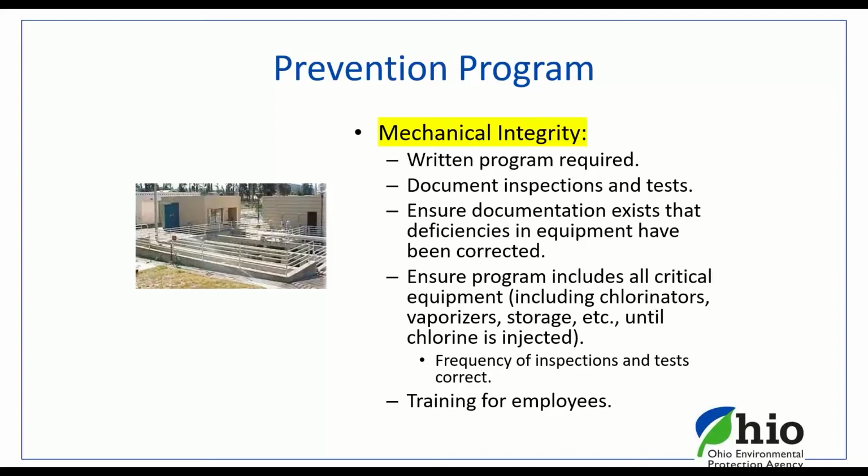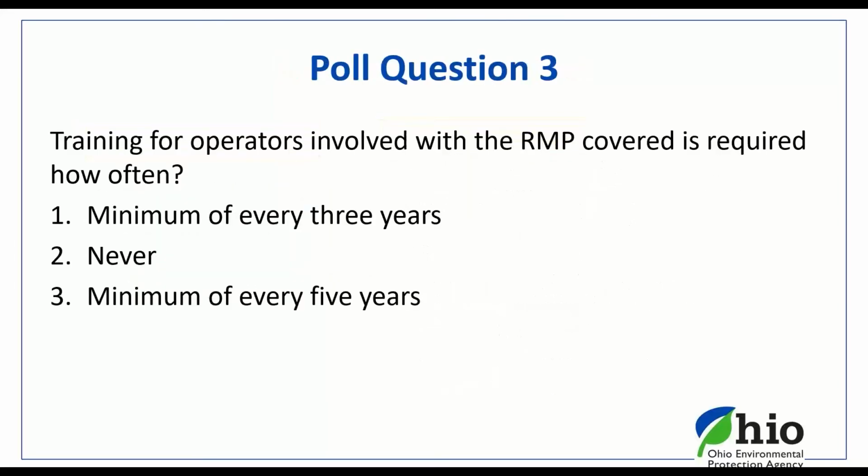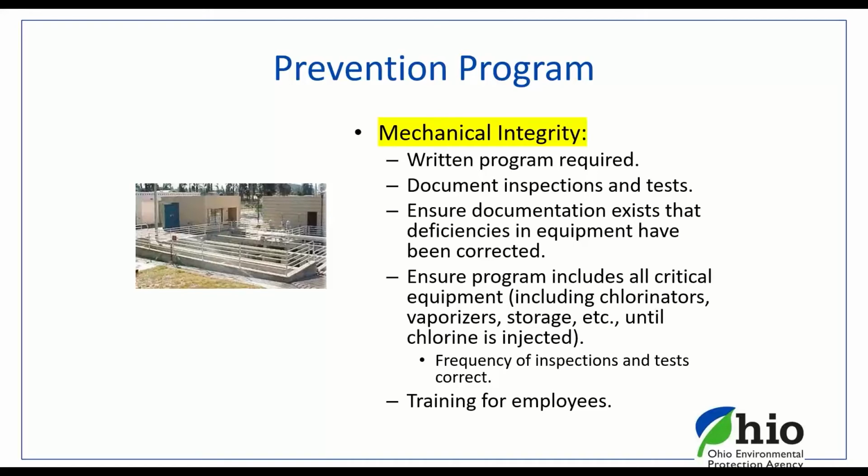That basically means documenting any inspections and testing of the piping, the relief valves, the vaporizers, and the chlorinators, because under accepted standards for your industry, there are specifications and documentation or recommended manufacturer inspection dates, as well as testing of those. Make sure those tests are documented, make sure the deficiencies are documented, as well as training for the employees in mechanical integrity.